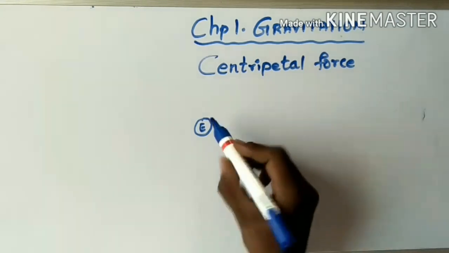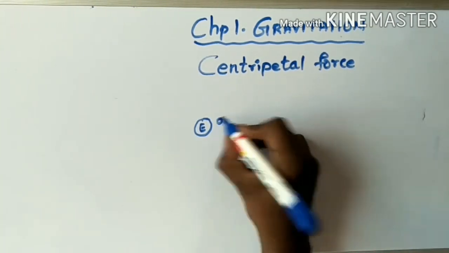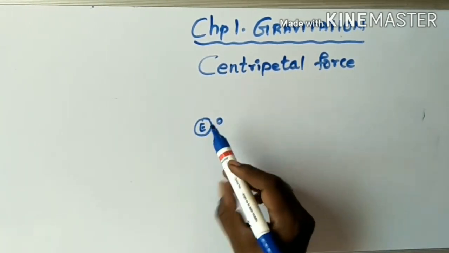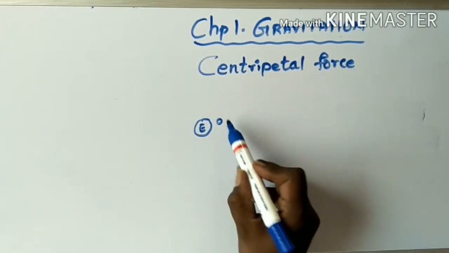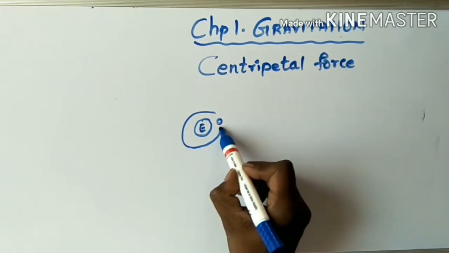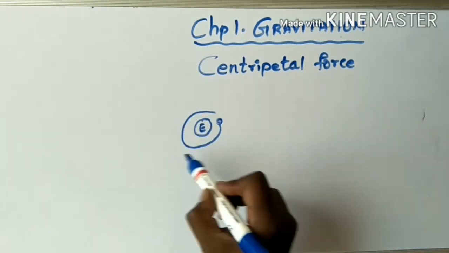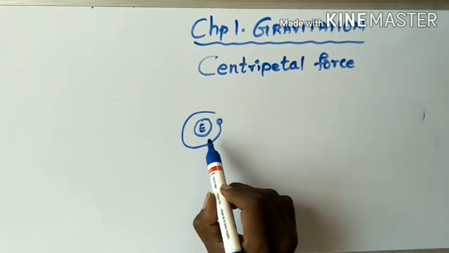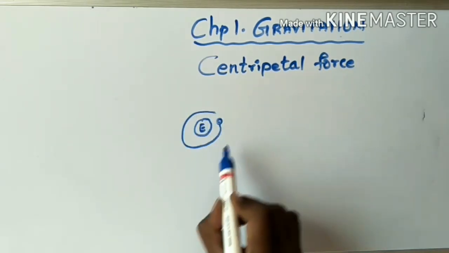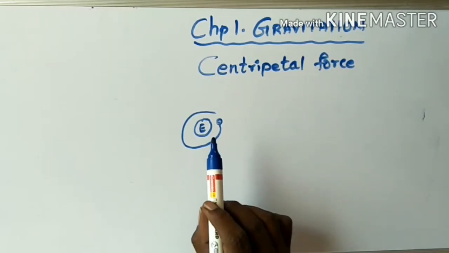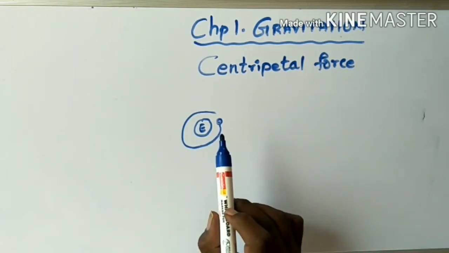Now you know that the moon is a natural satellite. This is the earth, this is the moon. The moon, which is a natural satellite of the earth, goes round in a definite orbit, which is a circular motion. Now the direction of the motion of the moon as well as the speed constantly changes during the motion. So do you think some force is constantly acting on the moon?